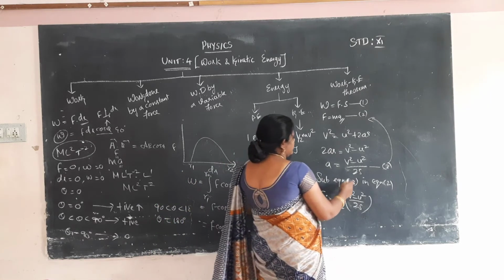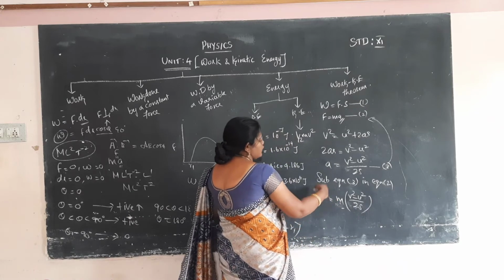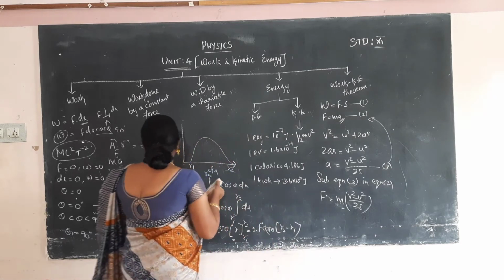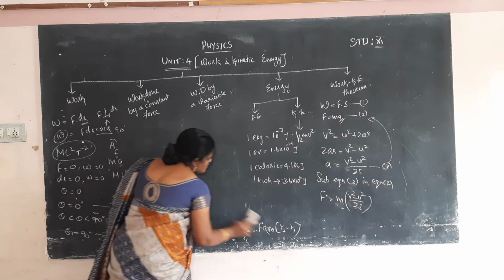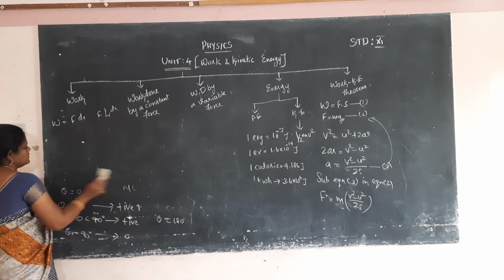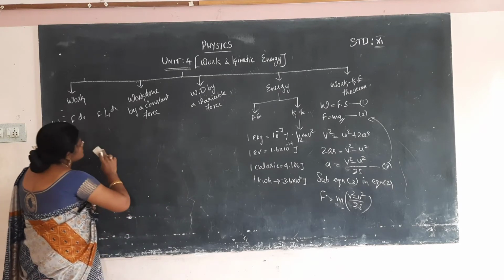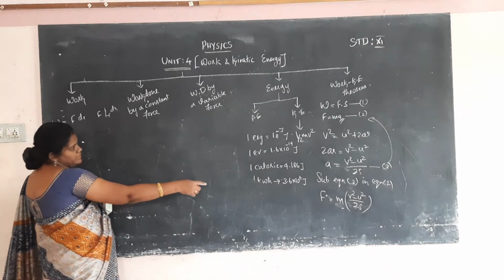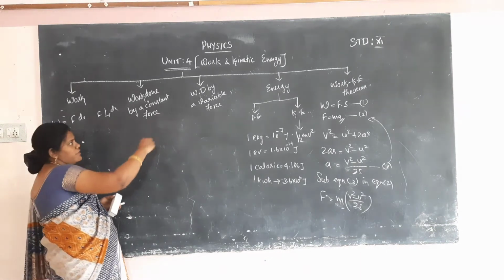So this is the force value. That value will be substituted in equation 1. What is equation 1? The F value, F is equal to m into v square minus u square by 2s, will be substituted in equation 1.